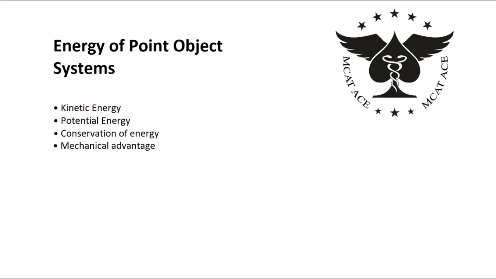Energy is typically defined as the ability to do work. However, as I have not defined what work is yet, we can also more broadly think of energy as what makes it possible for things to happen. As energy can cause different things to happen, there are naturally different types of energy. In particular, for the physics portion of the MCAT, the two types of energy you need to know about are kinetic energy and potential energy.